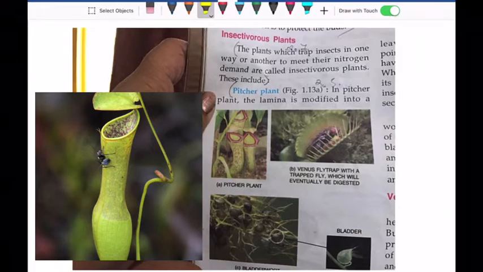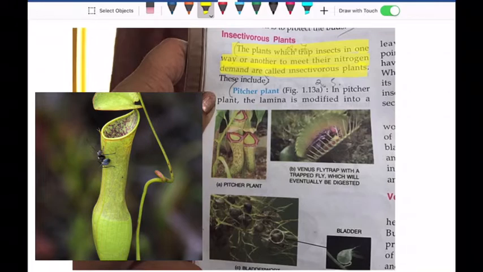First let's come to the definition of insectivorous plants. The plants which trap insects in one way or another to meet their nitrogen demand are called insectivorous plants. There are certain areas where the land is not full of nutrients.